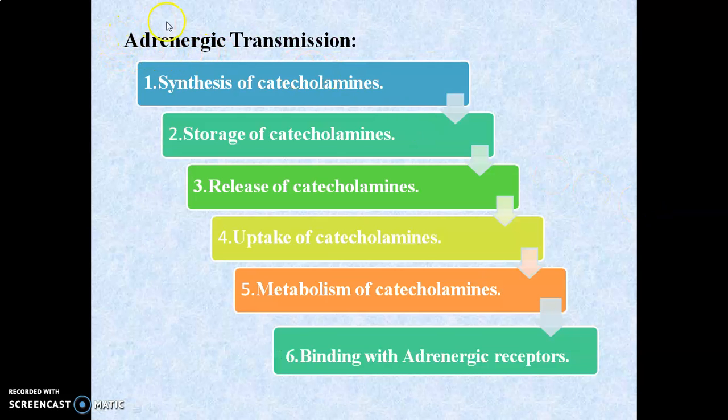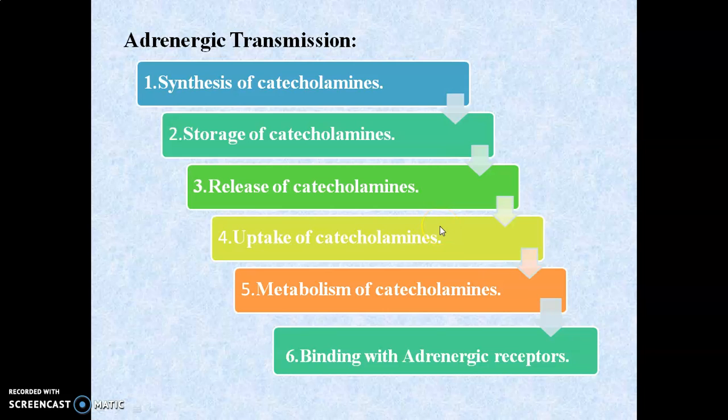These are the various steps involved in adrenergic transmission. First step is the synthesis of catecholamine, which is followed by the storage of the catecholamine. In storage, we see where it gets stored. Then after getting the response, the next step is the release of the catecholamine.